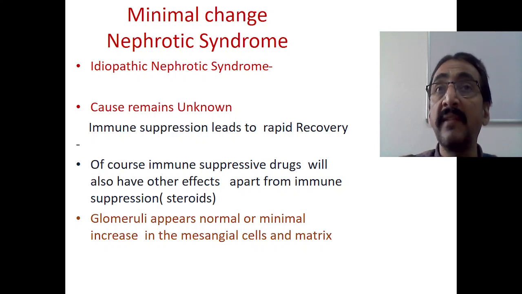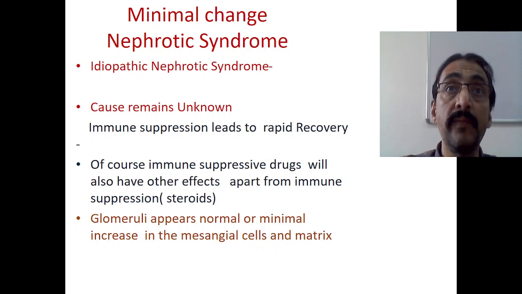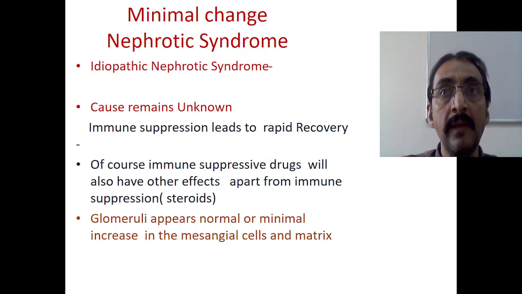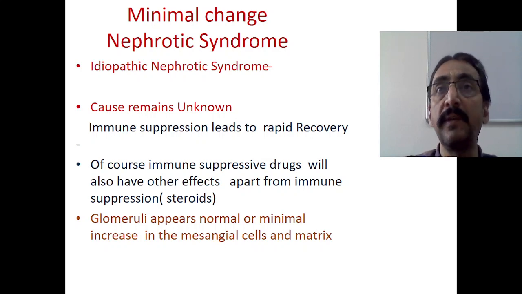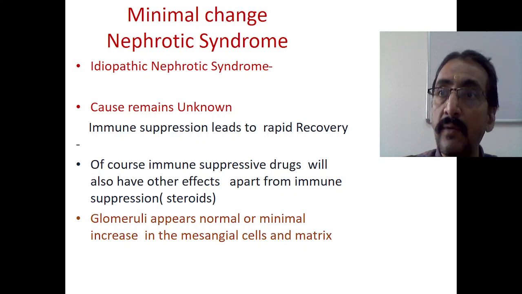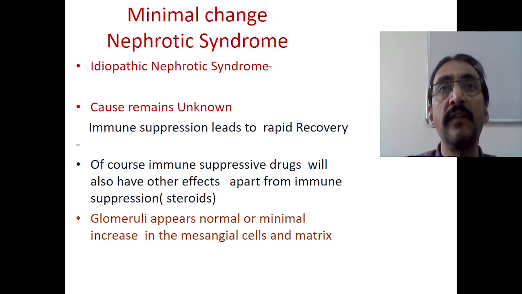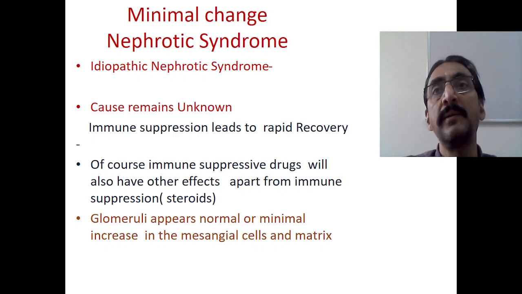That means some exaggerated response is taking place, because of which this pathology occurs. Steroids, along with potent anti-inflammatory effects, are also immunosuppressive, so they control the hyperreactivity of the immune system, and as a result the patient recovers.